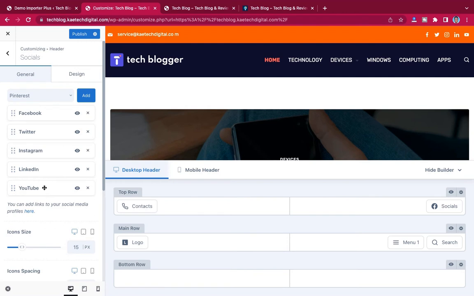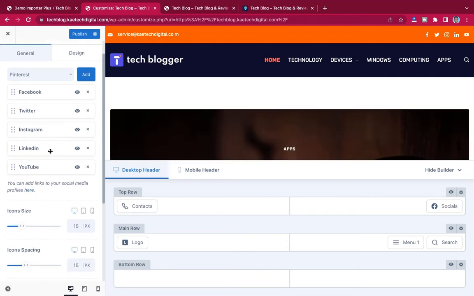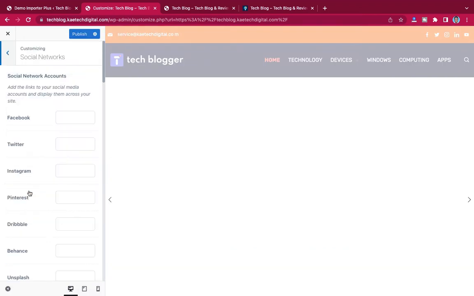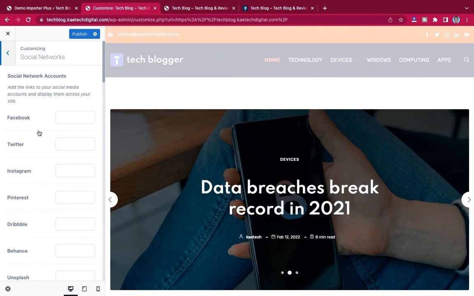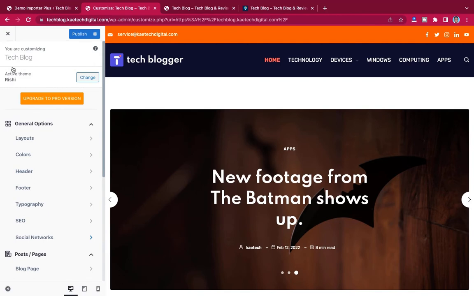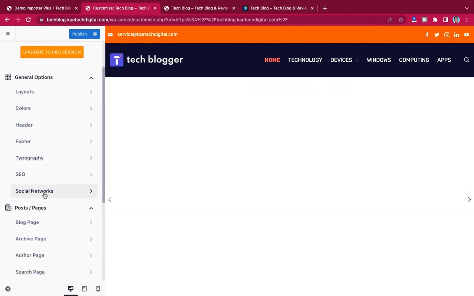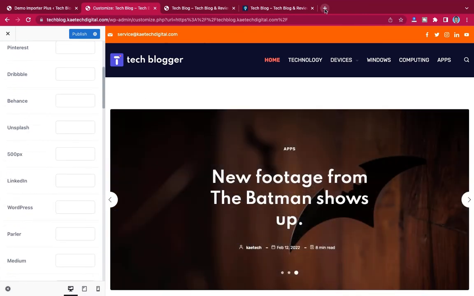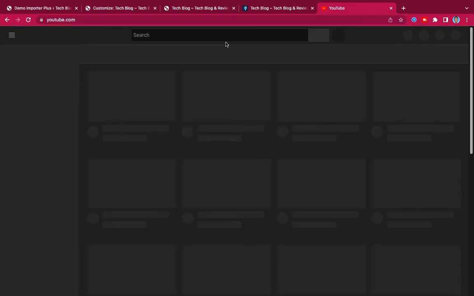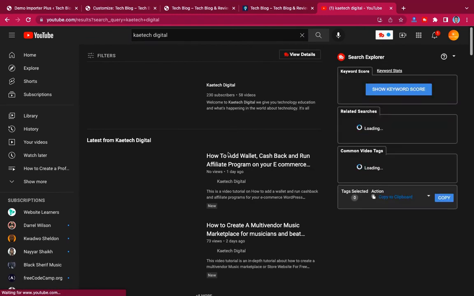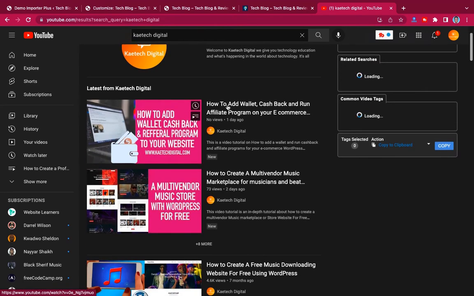Now if you want to set the links for this social, let's publish it and click on the place that says set the links over here. Or you can just go back and over here you see social networks, just click on it, and then you can set all your social handles over here. So when I go to, let's say, YouTube, and I search for Kitech Digital, I can pick any link that I want. So let's say I want to pick this one.